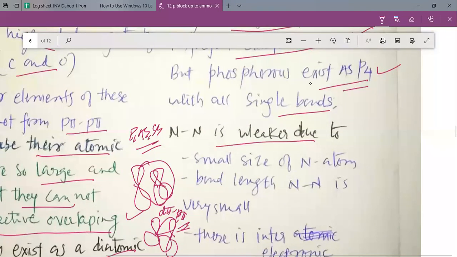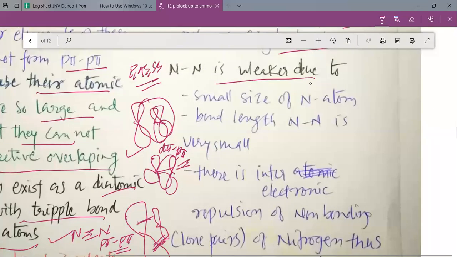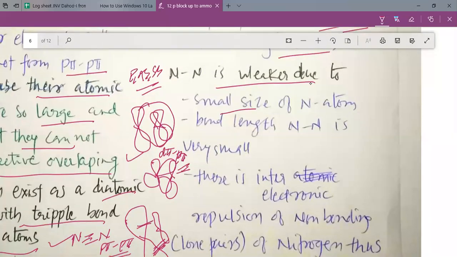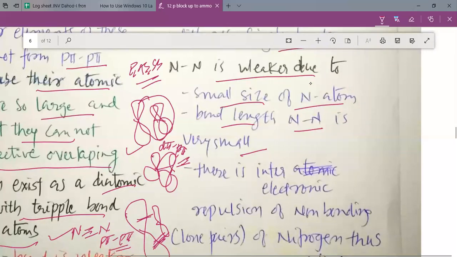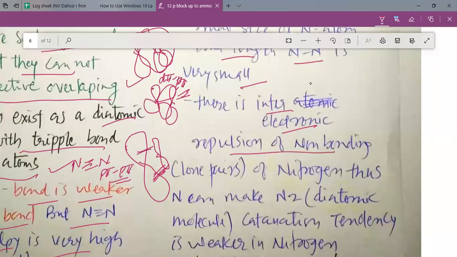As the nitrogen bond is weaker, so why is this nitrogen bond weaker? The nitrogen bond is weaker due to the small size of the nitrogen atom. This N-N bond length is very small, so there is an inter-electronic repulsion. Please remember that there is an inter-electronic repulsion between the non-bonding or lone pairs of nitrogen.